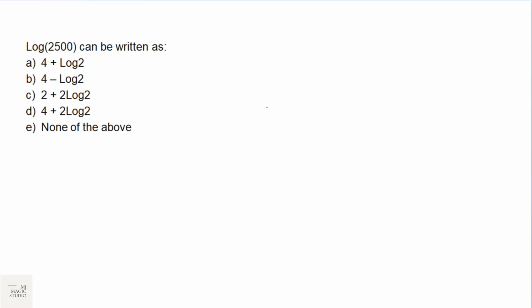Now, Cognizant's favorite is log. From logarithmic algebra, you might find 2 to 3 questions in simplification or simple log logic. Simple formula, even. So, log 2500 can be written as what? And if no base is given, base is always considered as 10. So, this is log base 10,